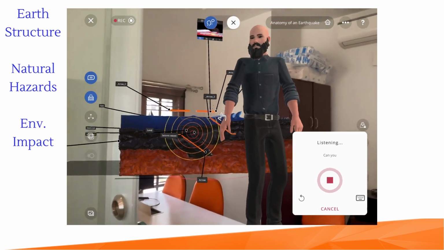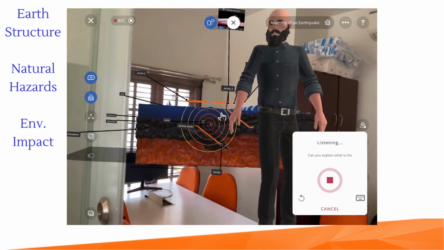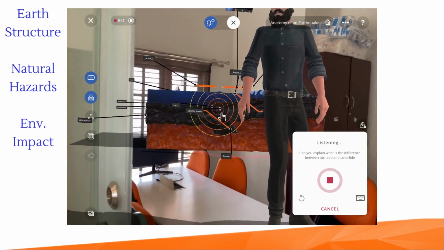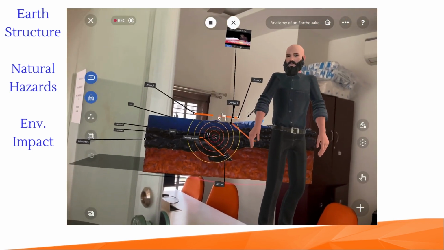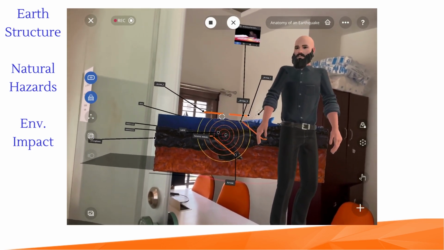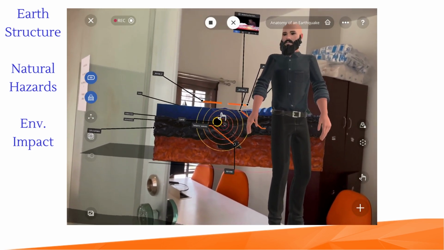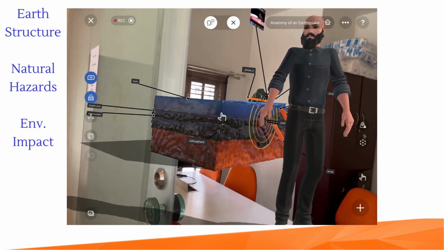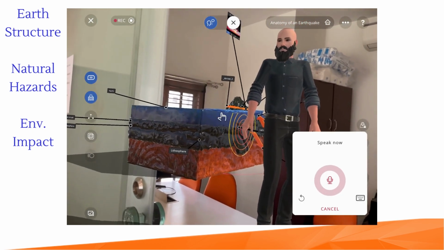Can you explain what is the difference between tornado and landslide? A tornado is a violent, rotating column of air that extends from a thunderstorm to the ground. A landslide is a massive rock, dirt, and other debris that falls suddenly and rapidly down a slope. Thank you, that was helpful.